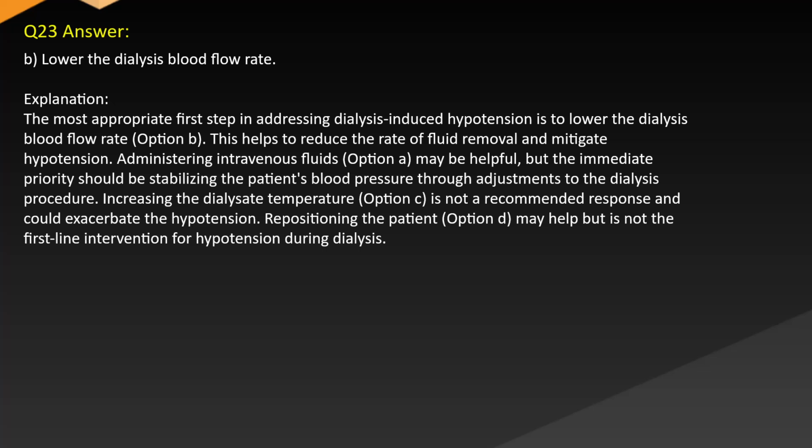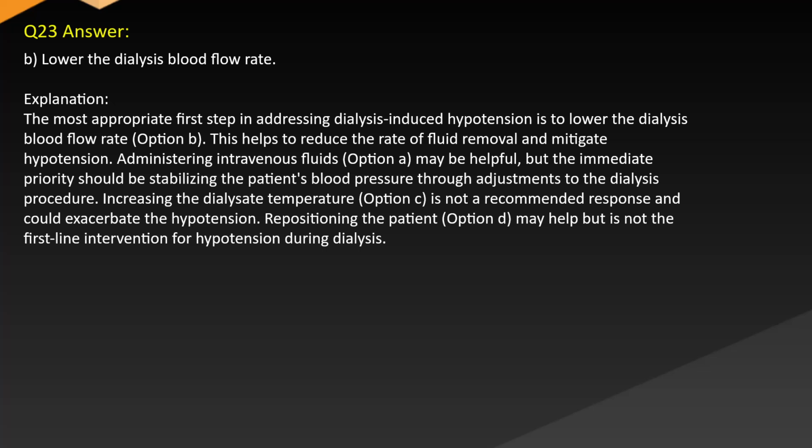Answer: B. Lower the dialysis blood flow rate. Explanation: The most appropriate first step in addressing dialysis-induced hypotension is to lower the dialysis blood flow rate, option B. This helps to reduce the rate of fluid removal and mitigate hypotension. Administering intravenous fluids, option A, may be helpful, but the immediate priority should be stabilizing the patient's blood pressure through adjustments to the dialysis procedure.